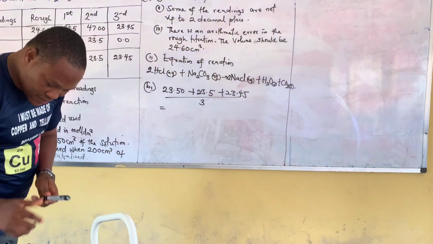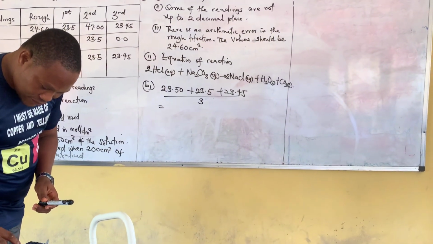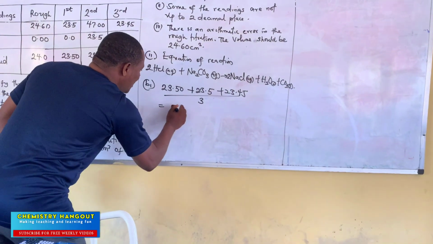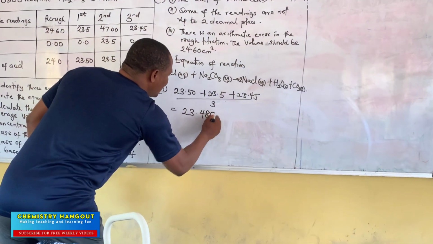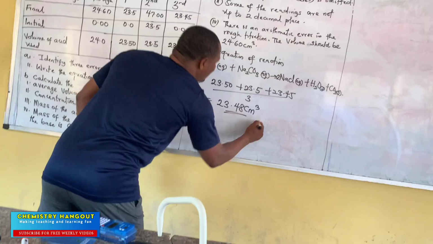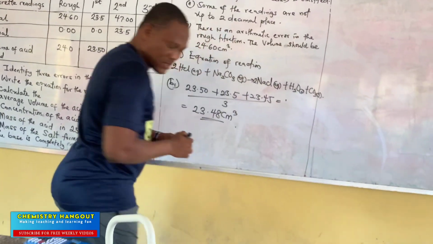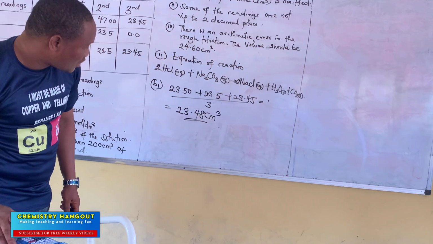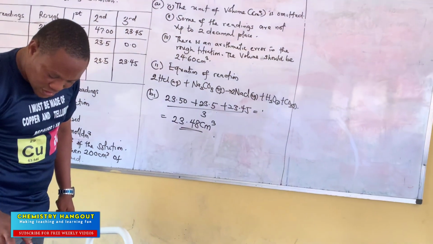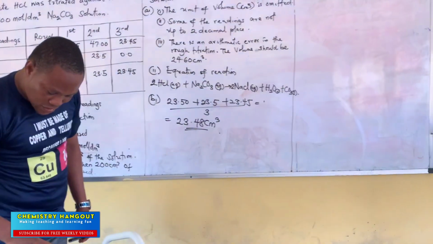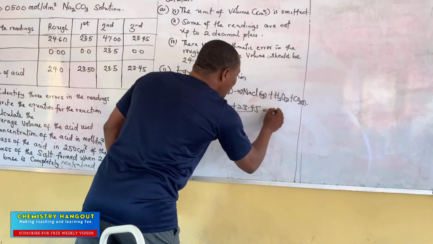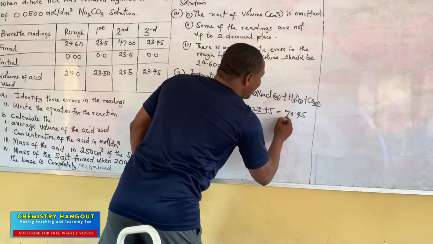Divide by 3, that's giving us approximately 23.48 cm cubed. Let me write the total so that there might be a mark for that, so that you don't just arrive at the answer. That's 70.45, so it's 70.45 divided by 3.